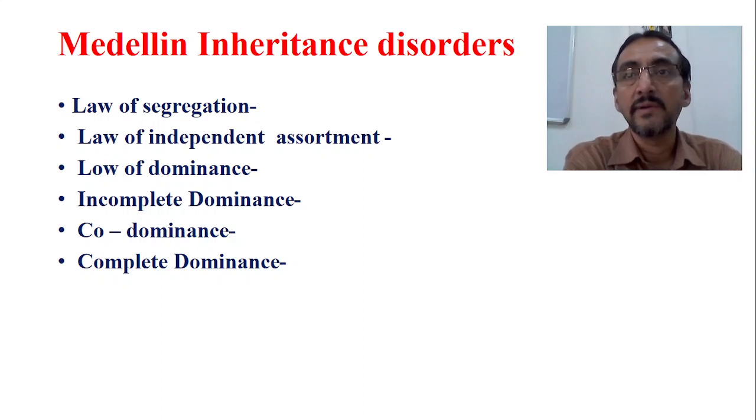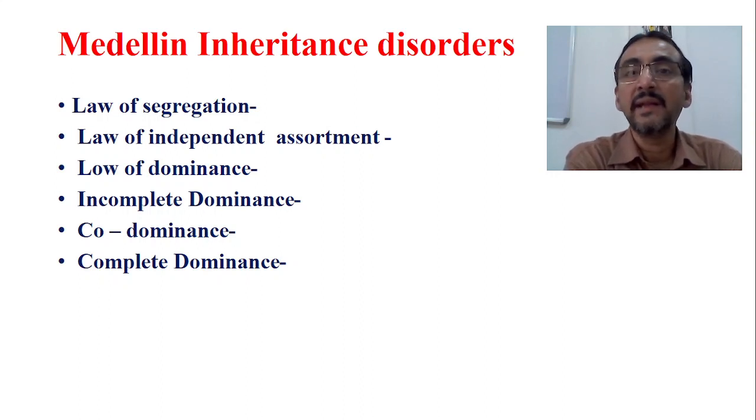And most of the time, gene involvement is not there. Rather, there will be some problem at the time of rapid cell division during the primary as well as secondary meiotic division. As a result, trisomies, monosomies, etc. can develop.